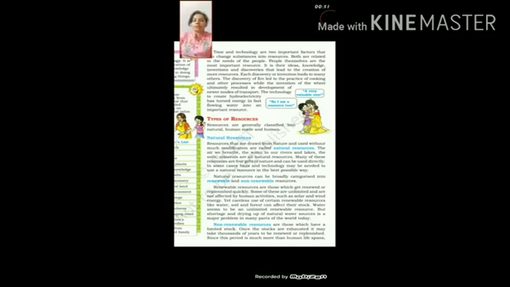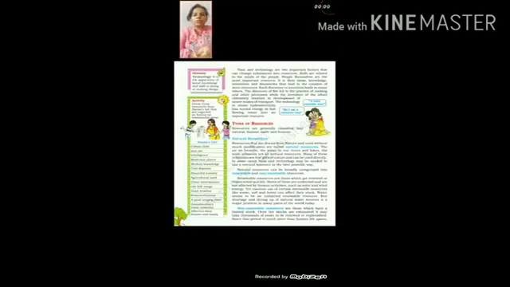So let's read natural resources. By the name you can figure out it is drawn from nature and we use them without much modification. Some natural resources are air, water, river, minerals.